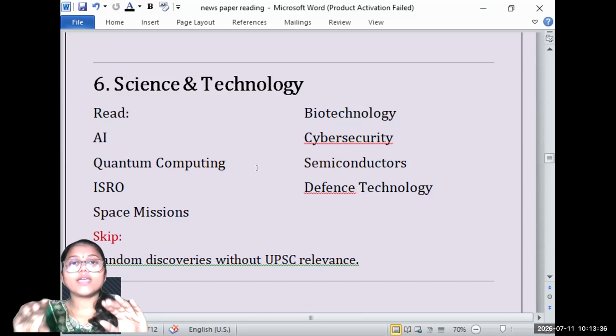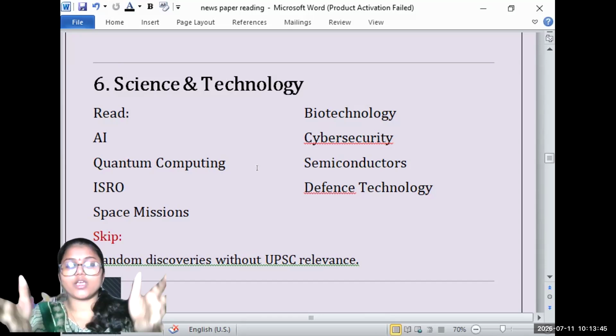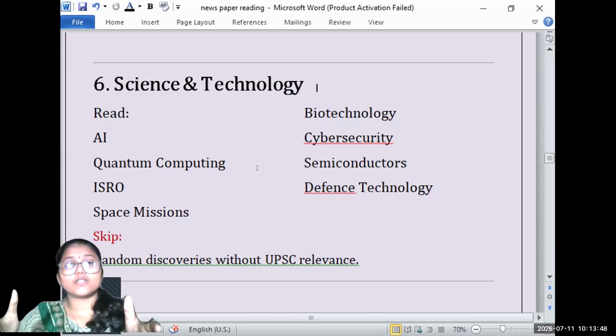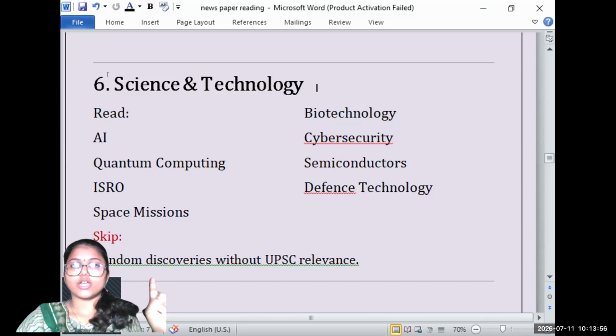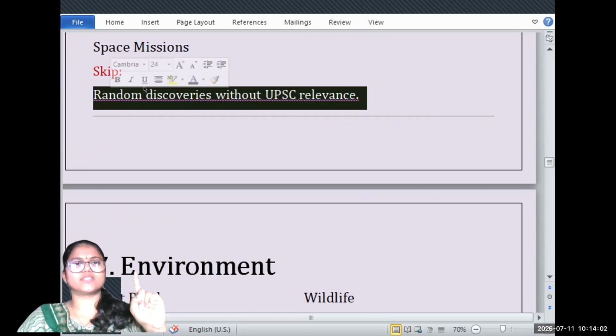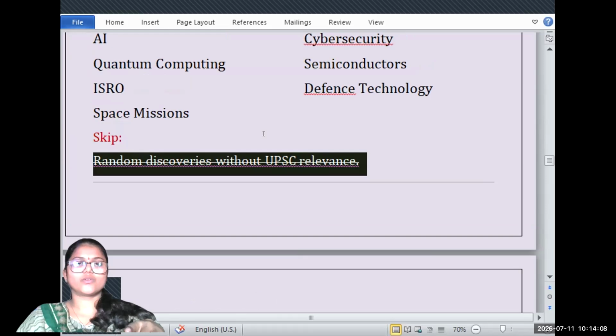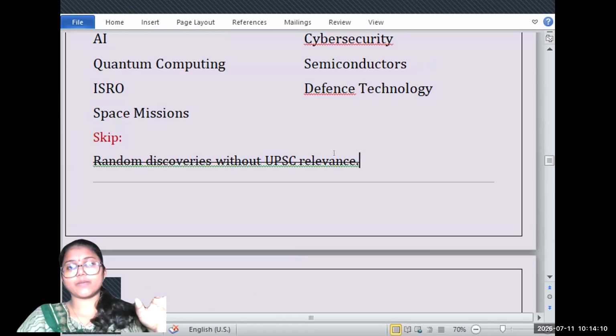Why? Because you should be able to address the question. You should be able to solve the question. Whatever information and sources we have, I called it the arsenal yesterday, they're the weapons. PYQs still have their relevance as an important weapon in our studies. So when you're reading science and tech, be thorough with the PYQs as well. And don't go to random discoveries, they're not important. Yes, this year the paper was a little bit random, but it doesn't mean that it will be so always.